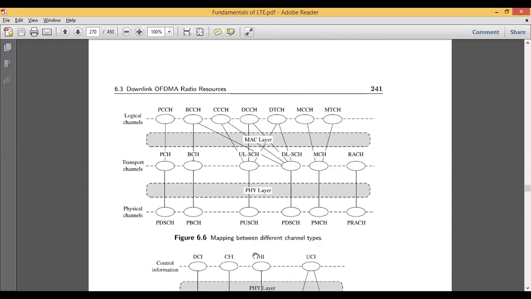This will give you the overall mapping between the layers. In the logical layer we have all these categories, in the transport layer we have these many categories, and in the physical layer we have these many categories. How they are interconnected from channel to channel, how the mapping is done, they have shown. So this diagram is more important.